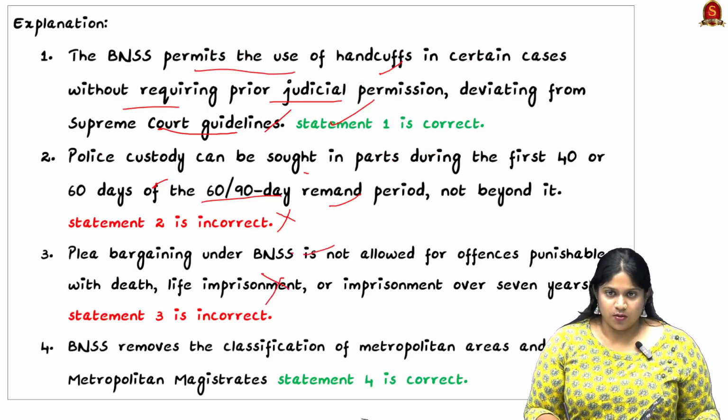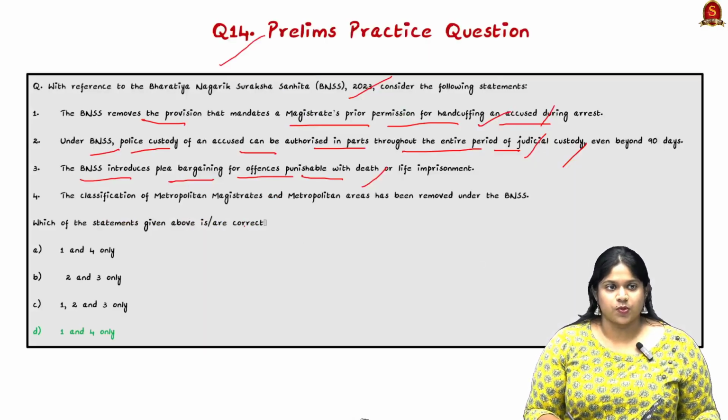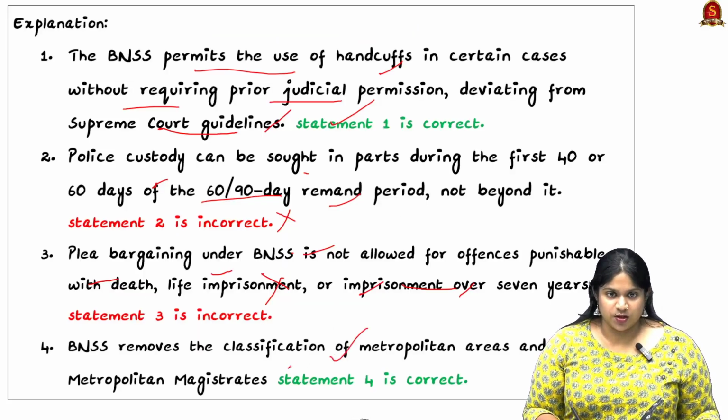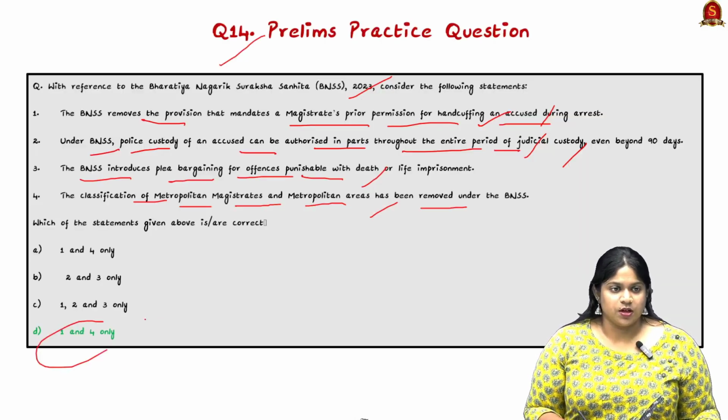It is not allowed for offences punishable with death or life imprisonment or imprisonment over 7 years. The next: the classification of metropolitan magistrates and metropolitan areas has been removed under BNSS, and the statement is right. So option D is the only right one, that is statements 1 and 4.